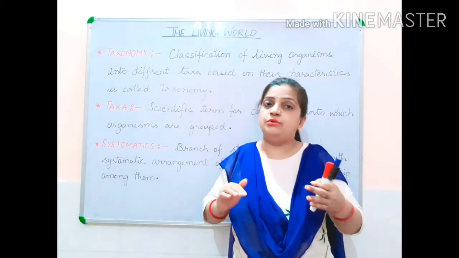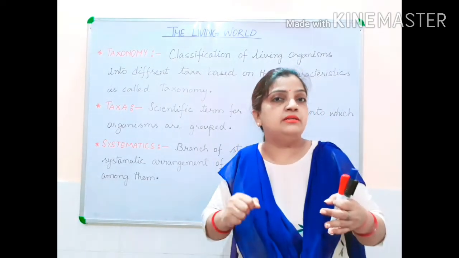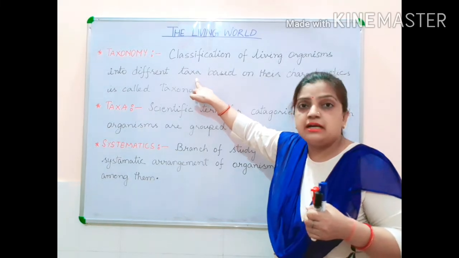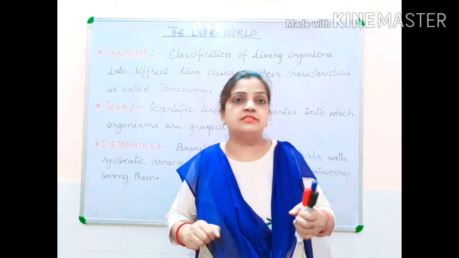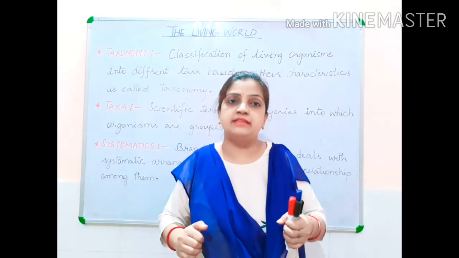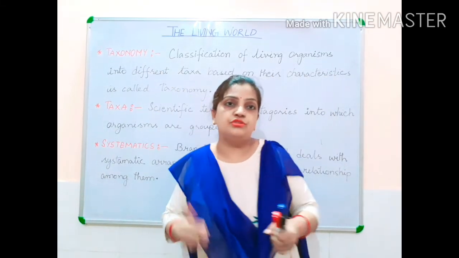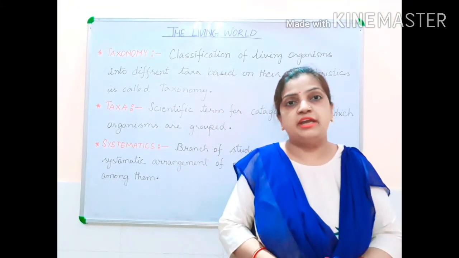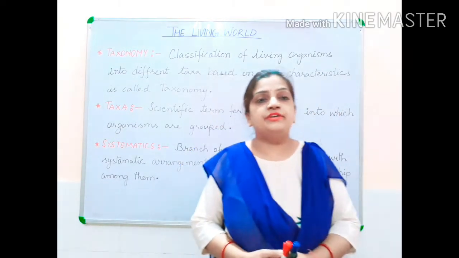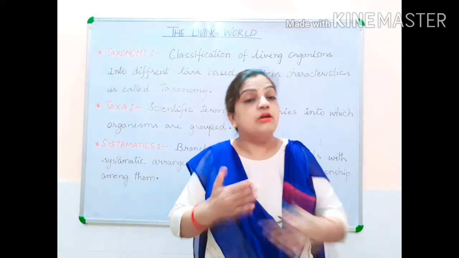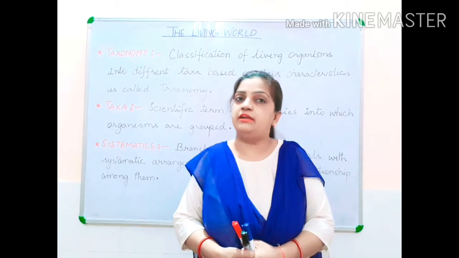And I told you all that classification was the study depending upon similar characters and dissimilar characters. So the taxa is also depending on the characteristics. Which type of characteristics? Similarities and dissimilarities. So you can define that taxonomy is a branch of science where the classification of living organisms is studied into different taxa according to the different characteristic features present at the different levels of organisms.